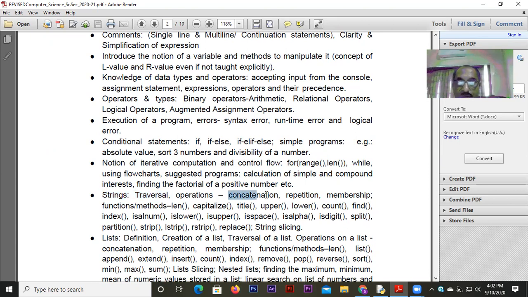Concatenation also, you know it very well, how to join two strings. But here I can see there are two words. Repetition, I may not have discussed it by word. You know what it is. I'm sure you know what it is, but you may not recognize it by this name. Fine. And the membership. These two things I'm going to tell you in this video in particular.